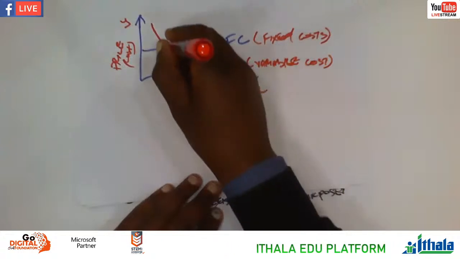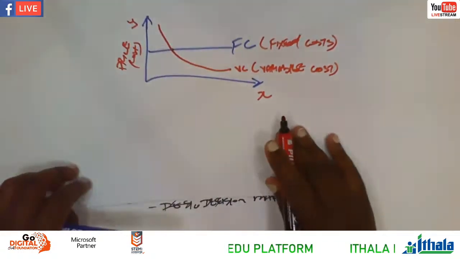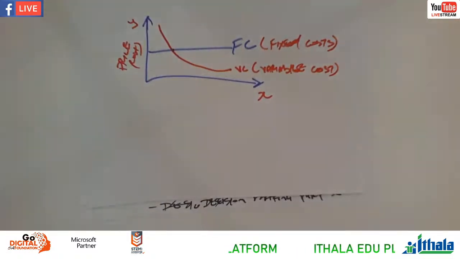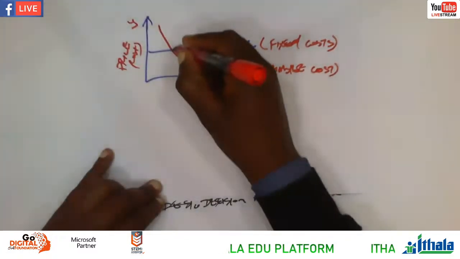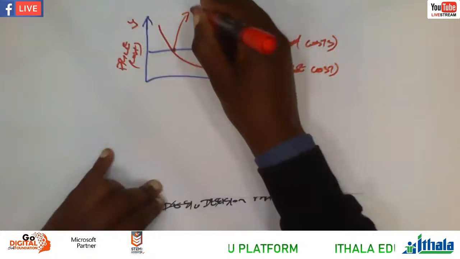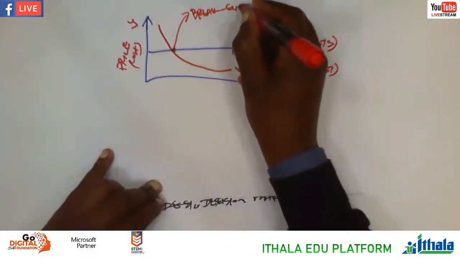So here at this point, at the point of intersection, where the fixed costs and the variable cost as well as the price intersect, that's where we break even.